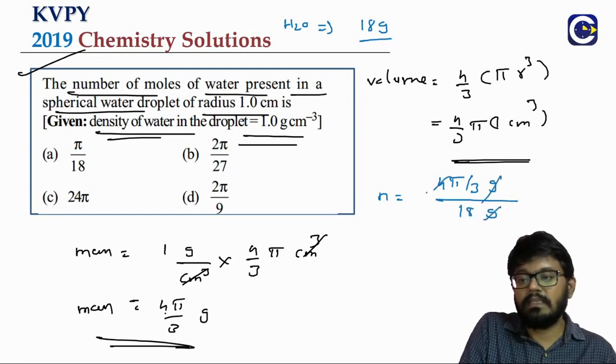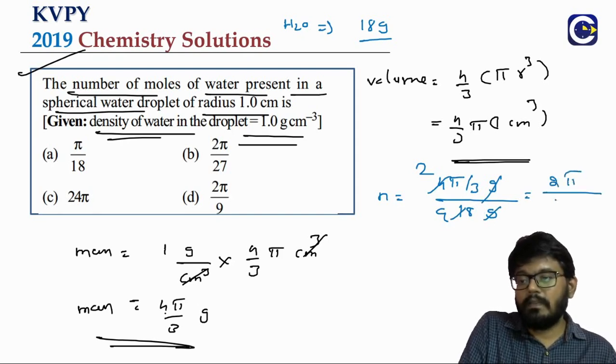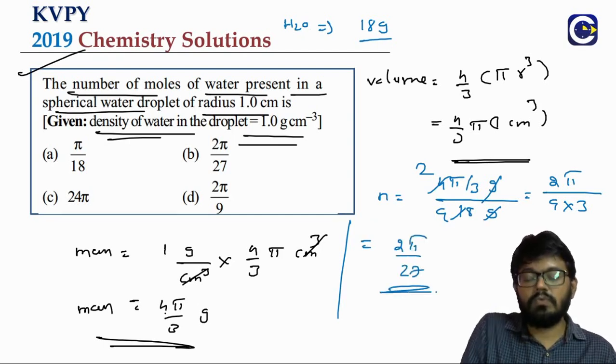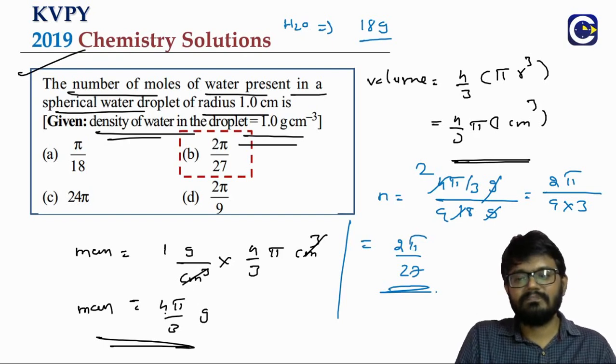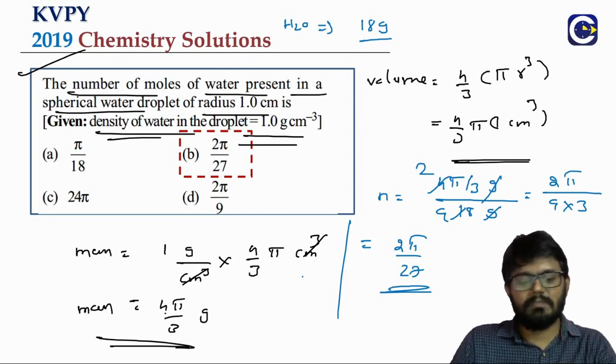Grams get cancelled. 2 2s are 2, 9 2s are 18, so 2 pi by 9 into 3 will come, which is 2 pi by 27. This is the number of moles. So we calculate the mass of the water in the droplet as the product of density with volume, and from there we find the number of moles as given mass by molar mass.